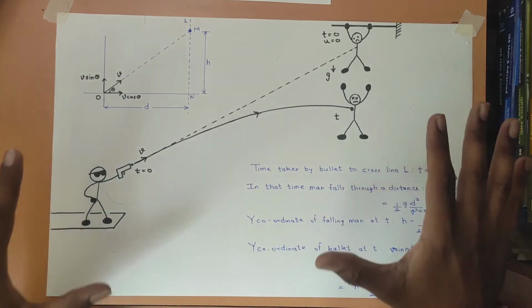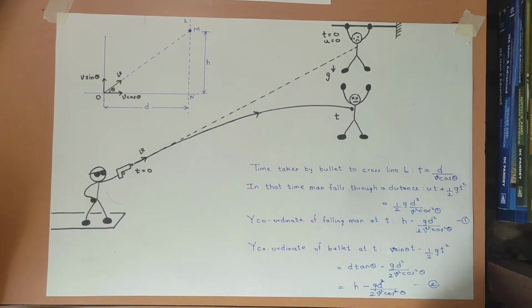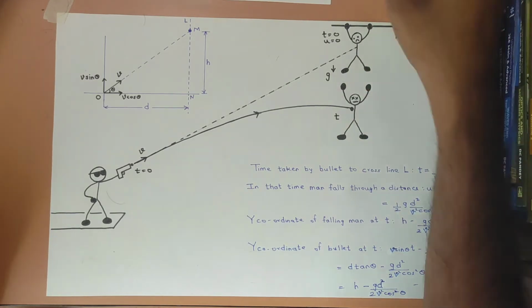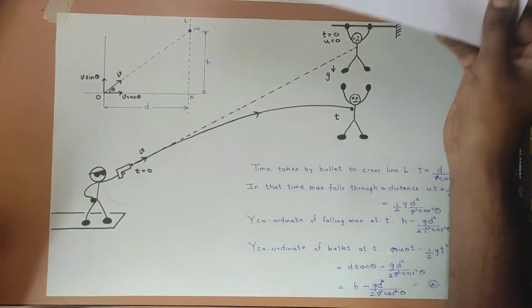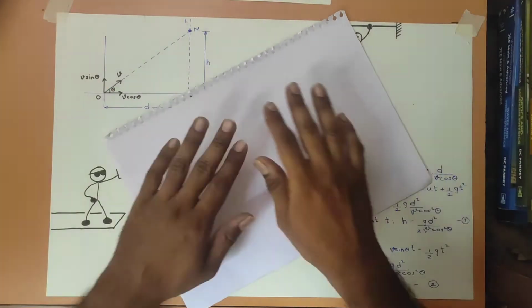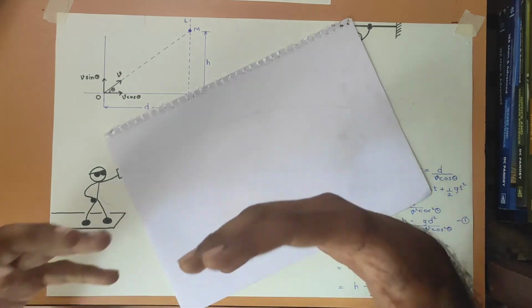Now this was the explanation from the ground frame of reference. Now let us work from the frame of reference of the falling man. Now this is more interesting. Before going to that explanation, let me explain some things about free falling objects.